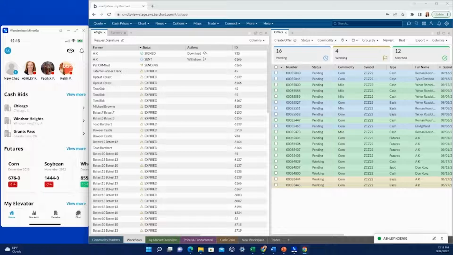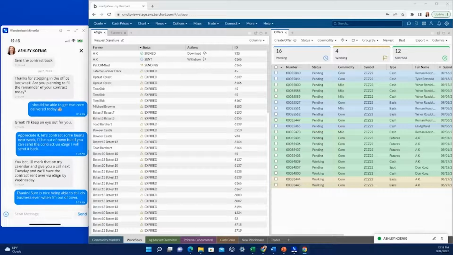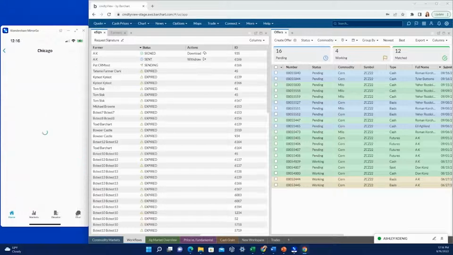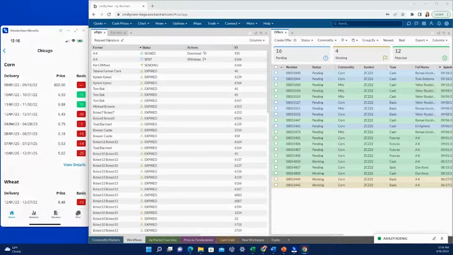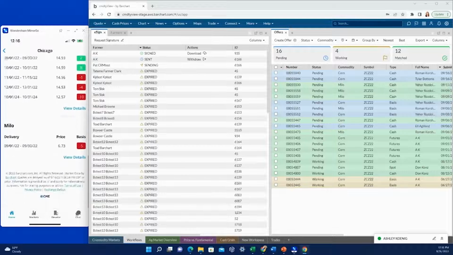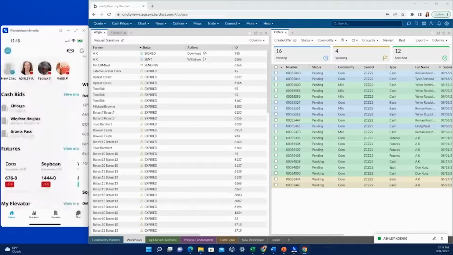For this example, we have the Stone Grain Services app, but this can be customized and branded to your particular elevator. Starting at the top, we have the chat screen, which has the bubbles of all the merchandisers at the particular elevator, so farmers can come in here and communicate with whatever merchandiser they have questions for or need to chat with. Next, we have the cash bid section, which will list all locations. In this case, we have 3, and farmers will click into this to get more detail about the cash prices for that particular location and for every commodity that is delivered into that location.